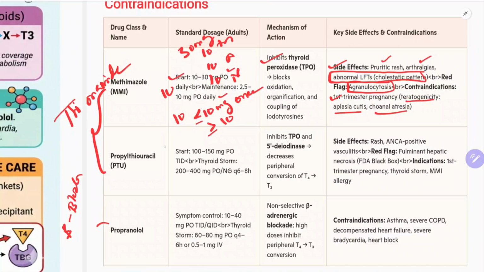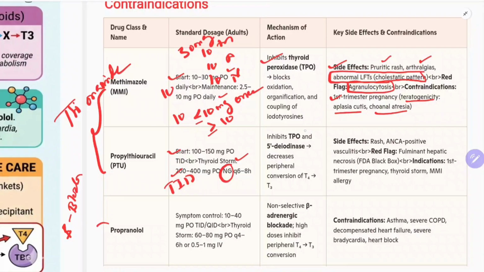So propylthiouracil, the starting dose is 100 to 150 mg per oral. But in cases of thyroid storm, the dose is doubled: the starting dose is 200 to 400 mg per oral, given thrice daily, TID. And in thyroid storm, because the patient may not be able to take it, you can even give it via the nasogastric tube also.